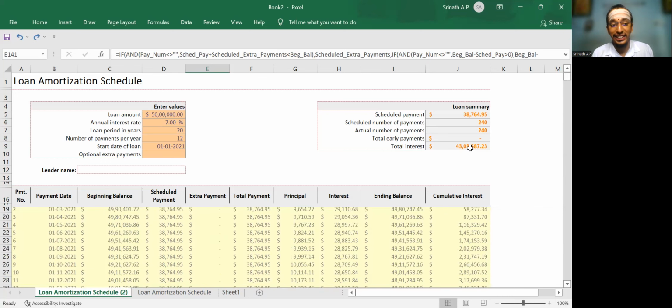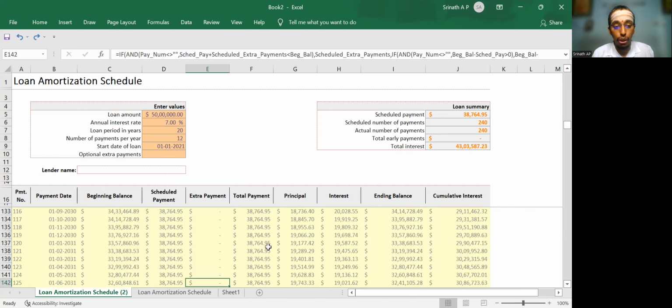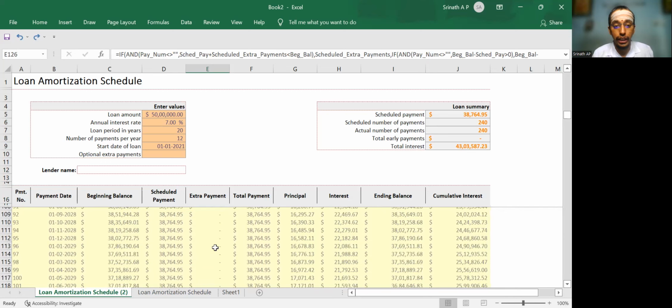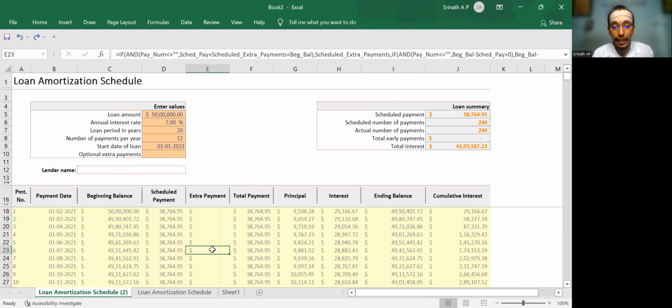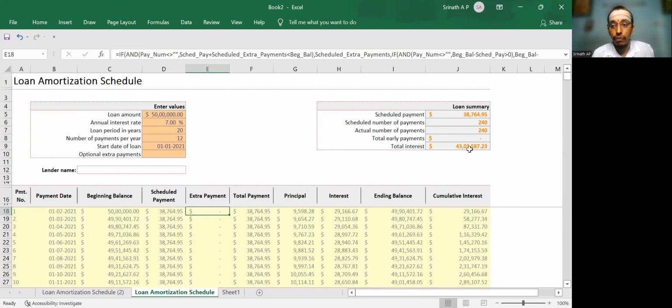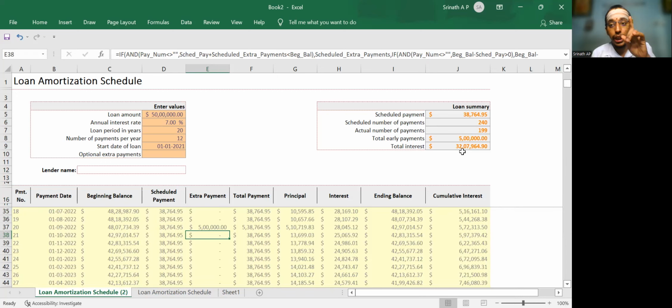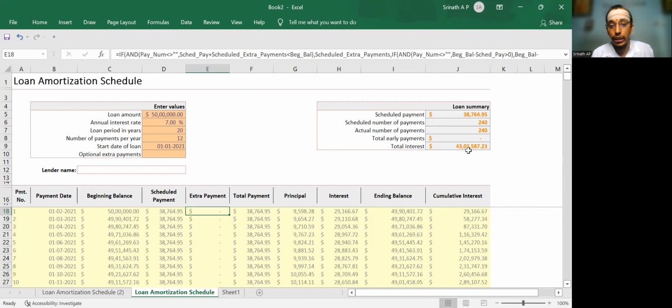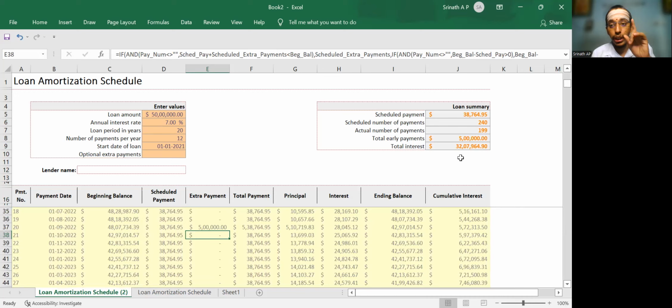Let's say I am paying in the second year itself. Look at the quantum of reduction in the interest. Let's say in the 20th month, I am paying 5 lakh rupees. Look at the quantum of reduction. From 43 lakhs, it gets reduced to 32 lakhs. In fact, it is 43 lakh 2,000, and it gets reduced to 32 lakh 7,000 rupees. 10 lakhs of my interest will get reduced.